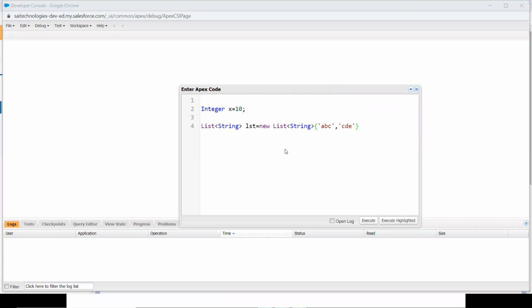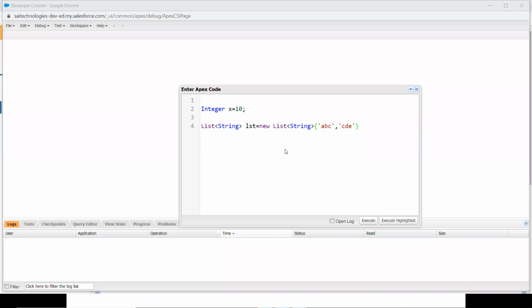In an integer, you are storing only one value. 10 is being stored in integer X. But as far as the list is concerned, two values are being stored. You can store so many values in the list. So list is a collection of the same data type. That really matters. You can't store an integer and a string, you can't combine them. It should be a single data type, but you can store more than one value in a list. In the same way, set is also. As the class progresses, I will explain the difference between list, set, and map. Are you fine with that? Yeah, I'm okay. That's good.